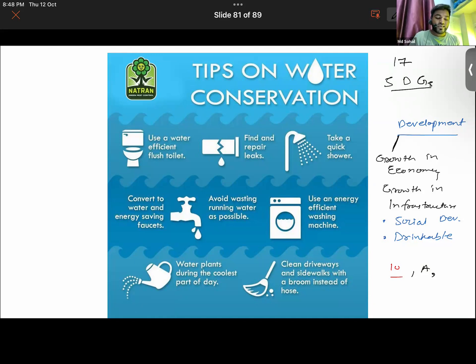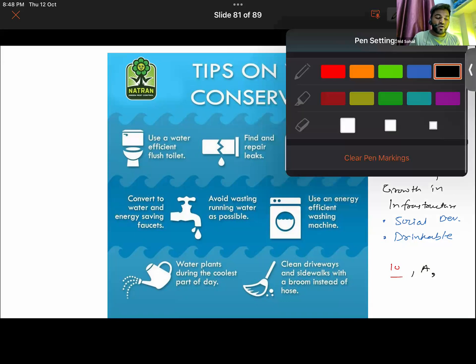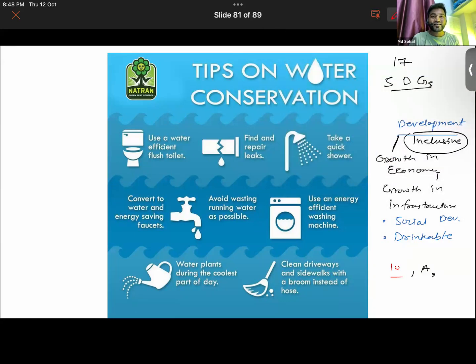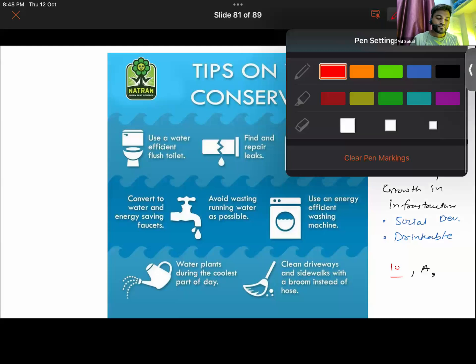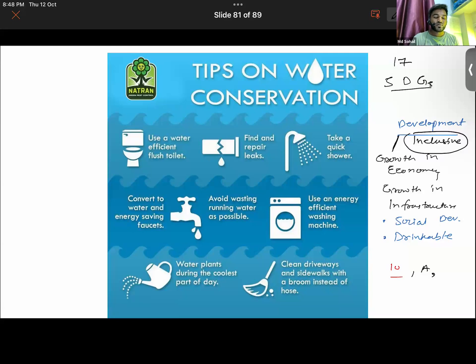So development should be inclusive in nature, meaning that it should include all aspects of life. It should be economic, it should be cultural, it should be in natural aspects. Getting what I'm trying to say here? So it has to be holistic development. It has to be inclusive development where people from all sections, from all races, from all castes and religions should be getting the benefit of development.